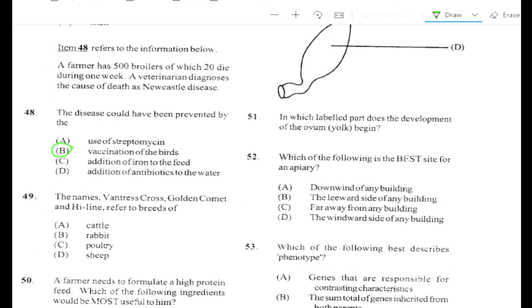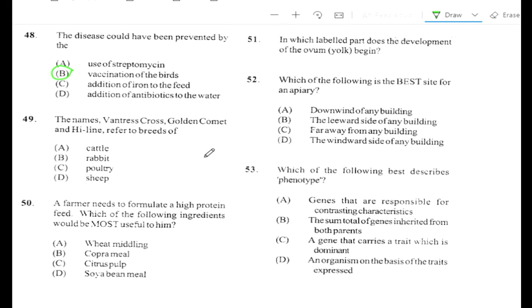Alright, question number 49. The names Vantress Cross, Golden Comet, and Hyline refer to the breeds of A. Cat, no. B. Rabbits, no. C. Poultry, yes.